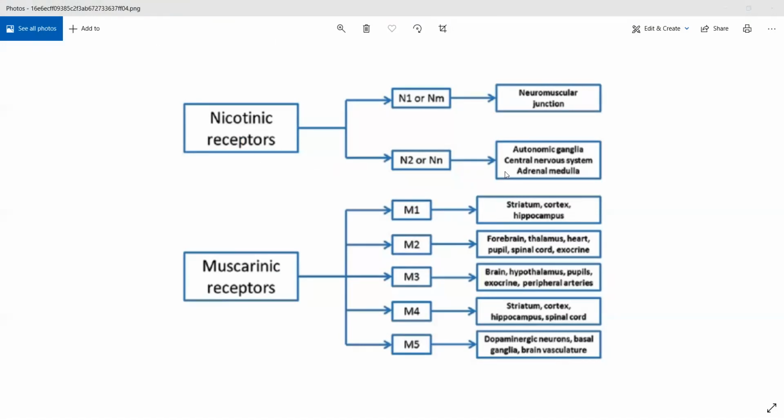Then NN type of receptors are present in the ganglia. ठीक है, autonomic ganglia में present रहते हैं. A few of them are present in glands like the adrenal medulla. You will find a few in the CNS as well. So few receptors in the CNS.